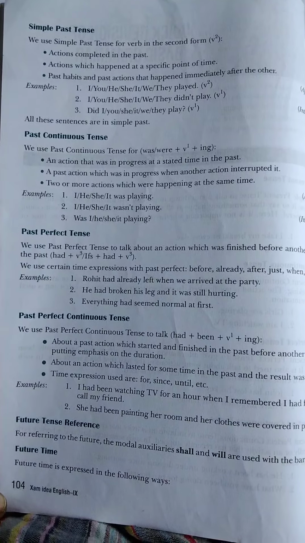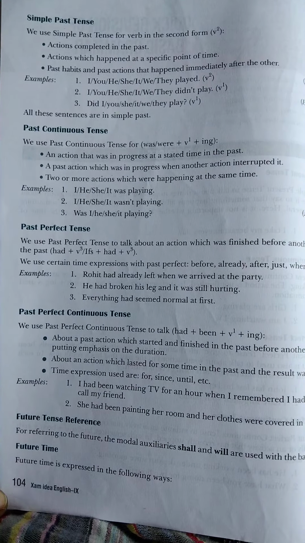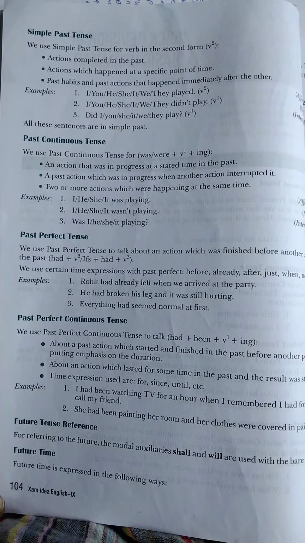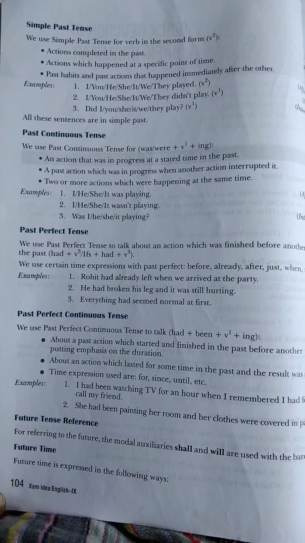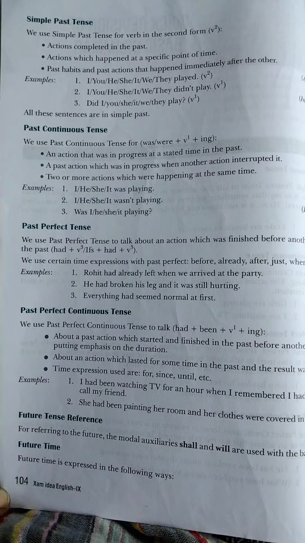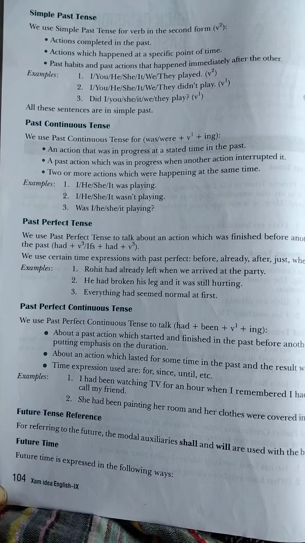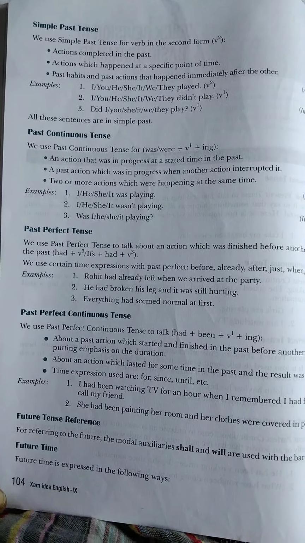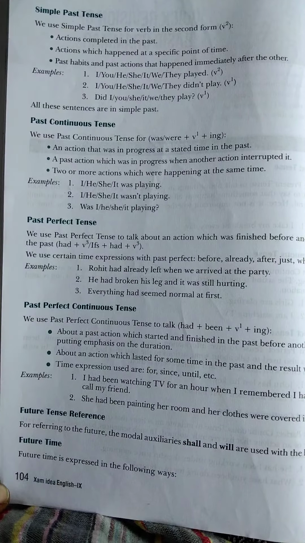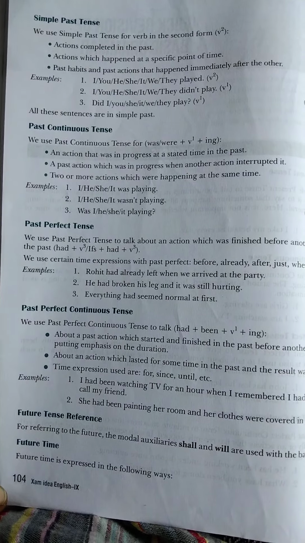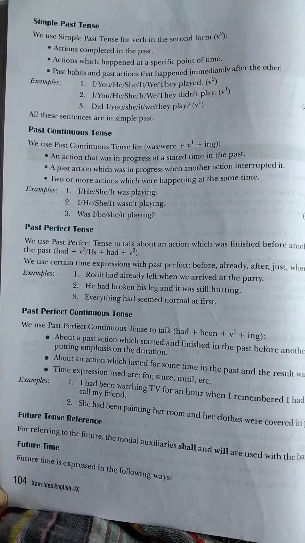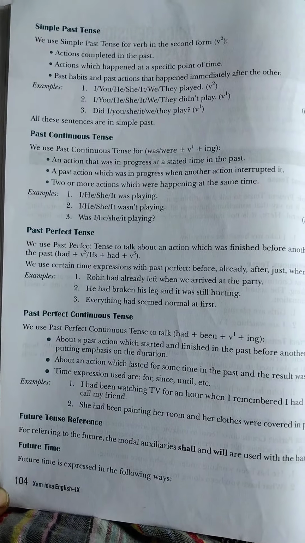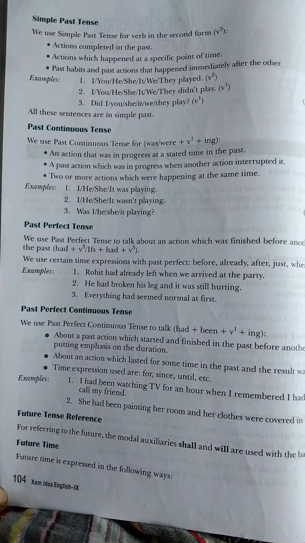Today we are going to learn the past tense. Past tense is any activity that already happened in a past time reference. There are four kinds, as you see here in the PDF: simple past, past continuous tense, past perfect tense, and past perfect continuous tense.